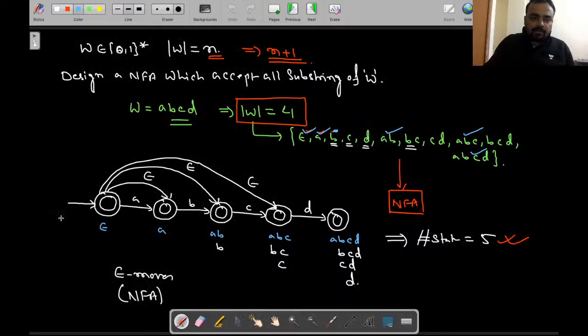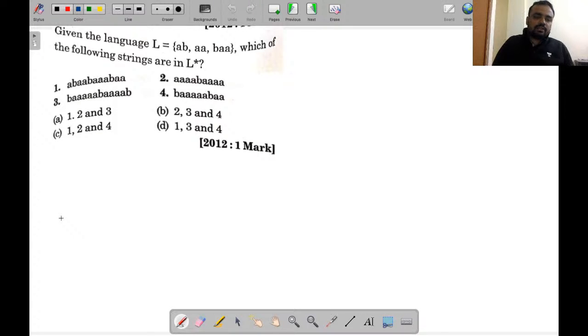Okay. Let's come to the next numerical. This is one of the interesting numericals which was asked in GATE 2012, 1 mark. See, given the language L is equal to {AB, double A, B double A}, which of the following strings are in L star? So if the value of L is given, then which string will belong to L star, meaning the Kleene closure of L?